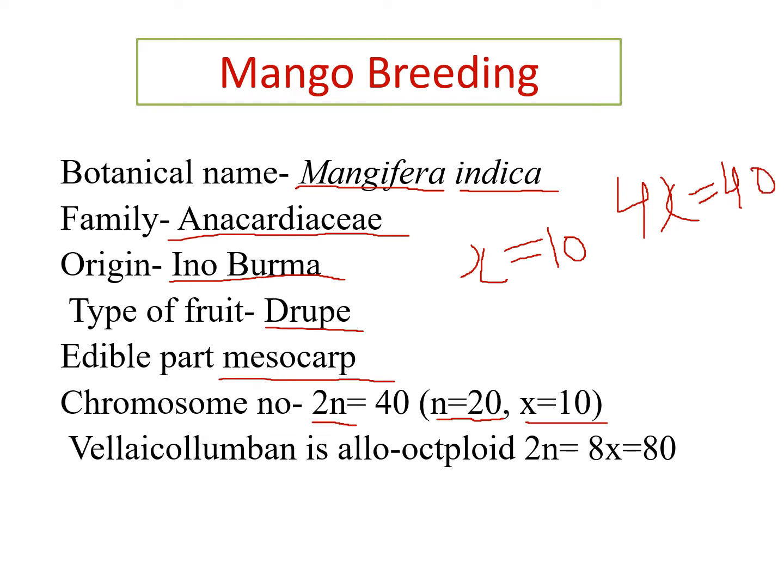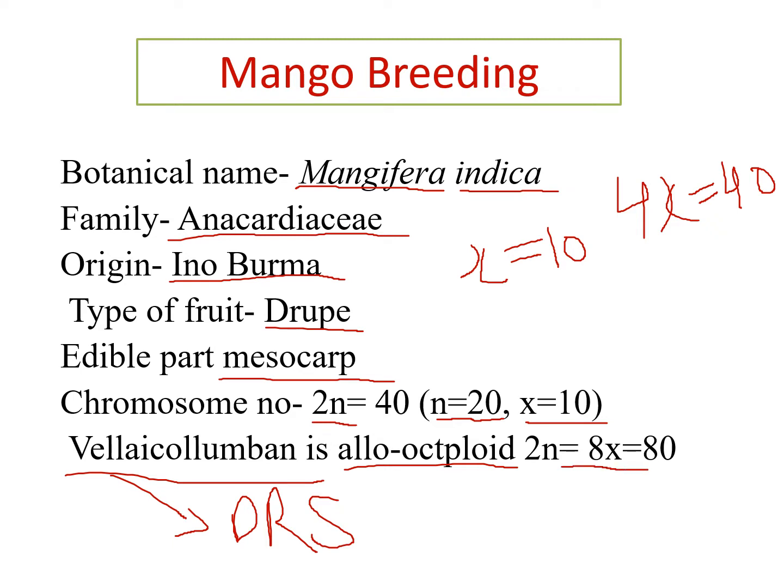But in mango, an octoploid cultivar is also found, which is Vellaikulamban. Vellaikulamban is also used as a dwarfing rootstock of mango. The chromosome number of Vellaikulamban is 2n = 80.